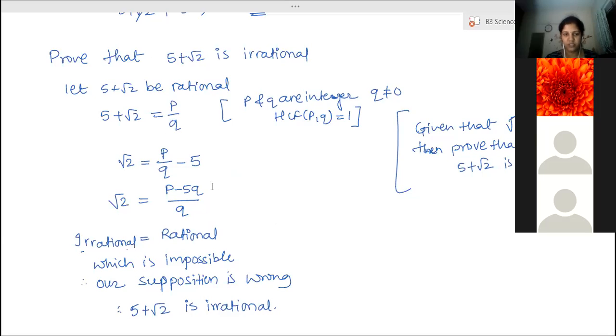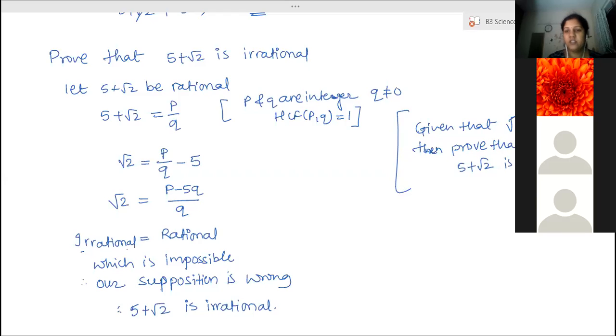here when you reach this stage, root 2 is equal to p minus 5q by q. After that, you have to prove root 2 is irrational. Here I have directly considered root 2 as irrational. But after that, we have to prove it. We can say that one, root 2, is irrational, but p minus 5q by q is rational. So we are trying to equate a rational number with an irrational number, which is not possible.